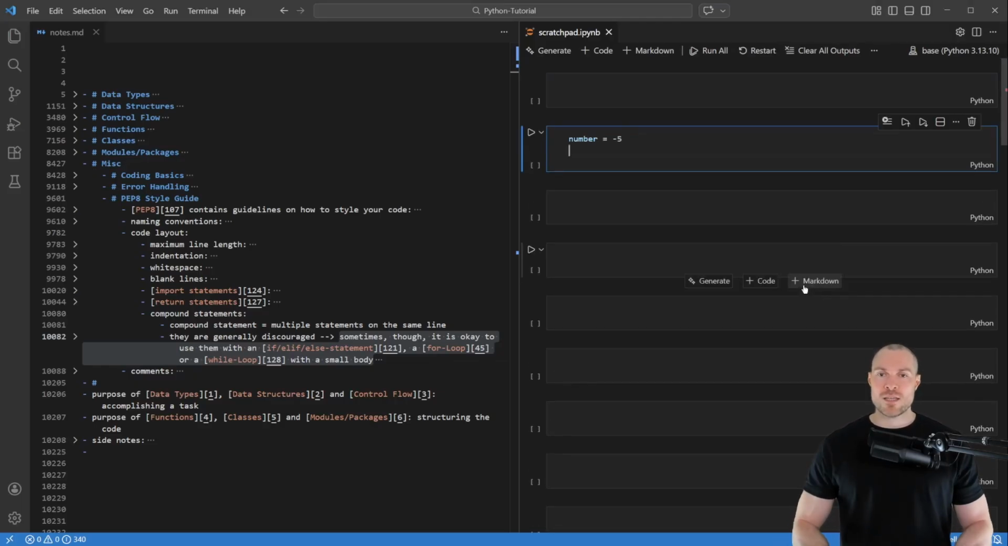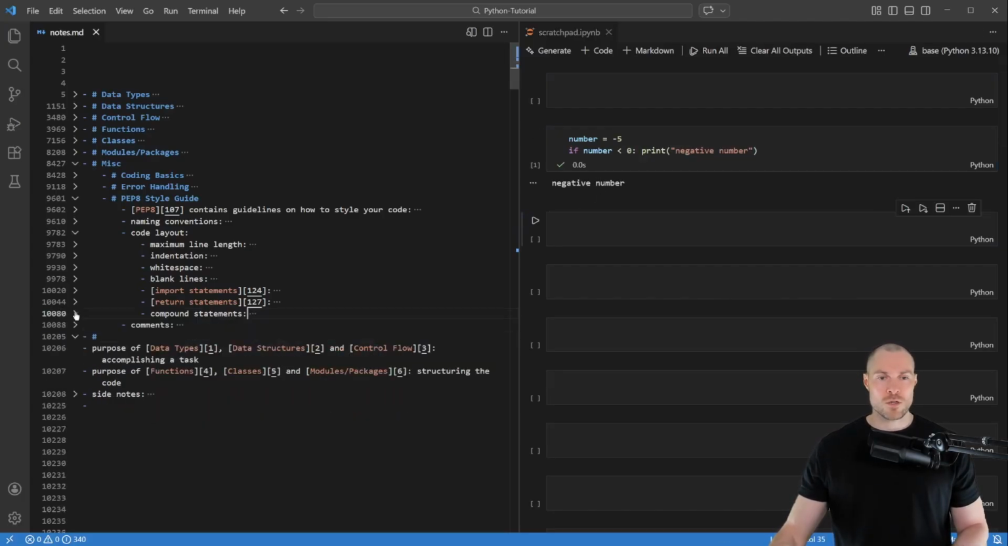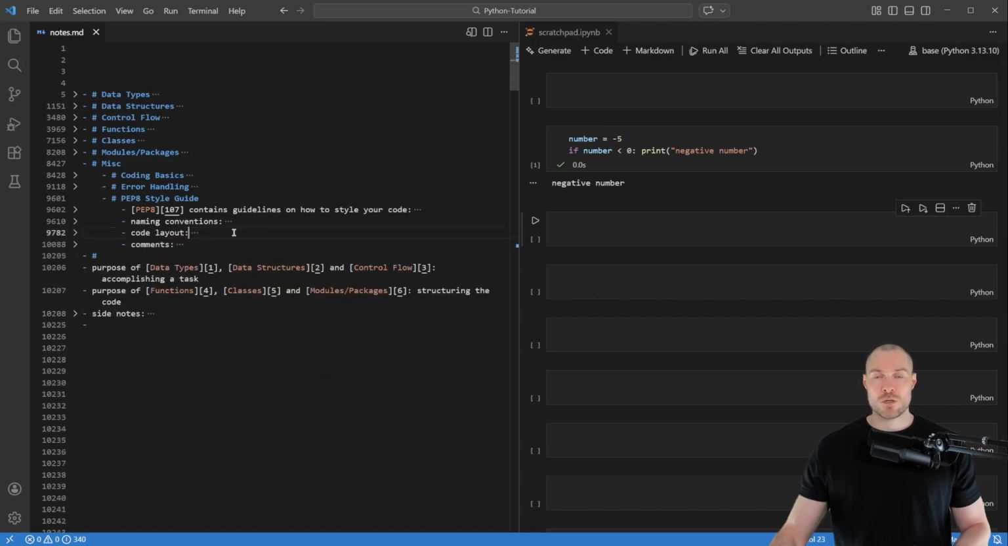And now let's say, for example, here if number is smaller than 0, and then here, instead of going to the next line, what you can do is simply stay on this line and then say print, for example, negative number. So now if I run this, then you can see that it works and it prints here negative number. So these are my notes for the compound statements. And with that, now we've covered all my notes with respect to the code layout.